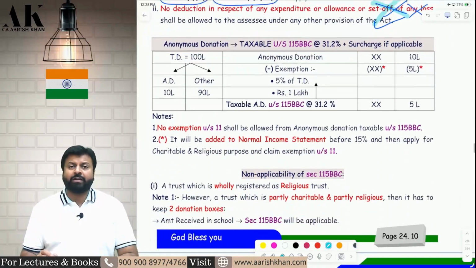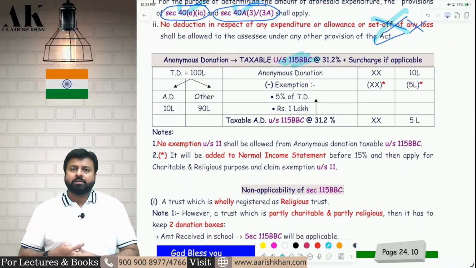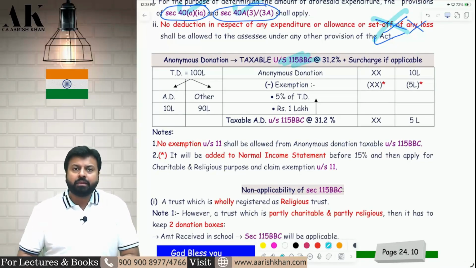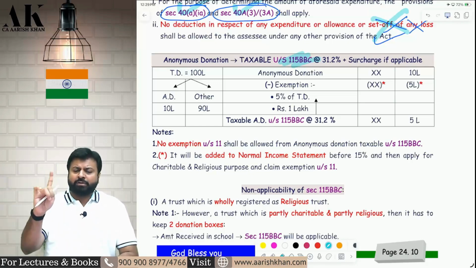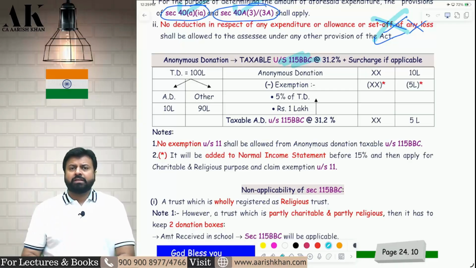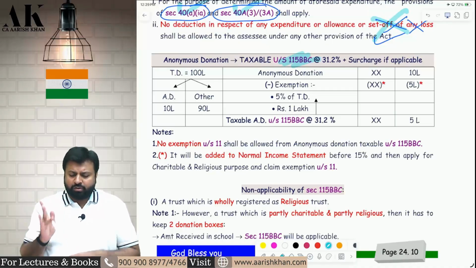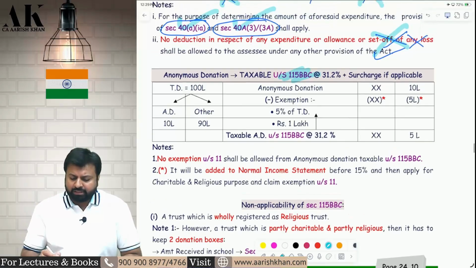Now coming to 115BBC, which we have left earlier. So what is 115BBC? Anonymous donation. What is the treatment of anonymous donation? An anonymous donation is taxable at 30% flat under 115BBC, subject to only one exemption. No other exemption is allowed from anonymous donation except one exemption. Sir, what is that one exemption which is allowed for anonymous donation? That I am saying today. Only one exemption is allowed for anonymous donation. What is that, sir? Pay attention, please.